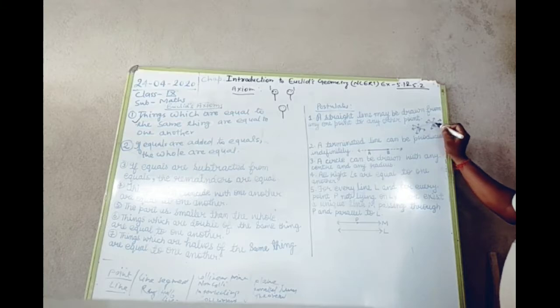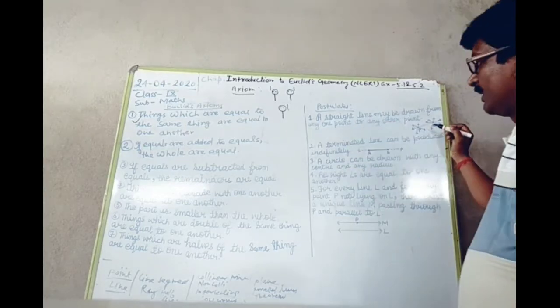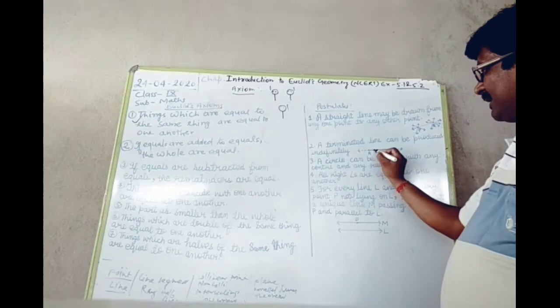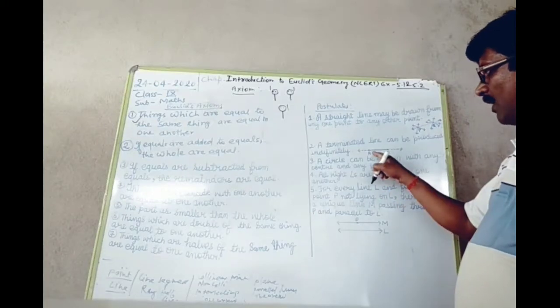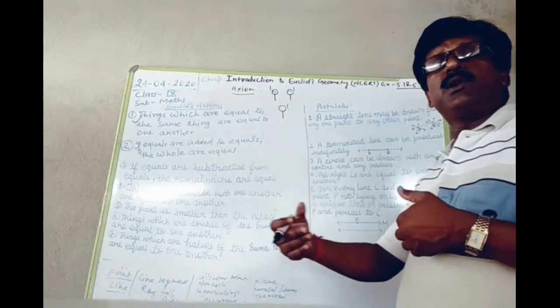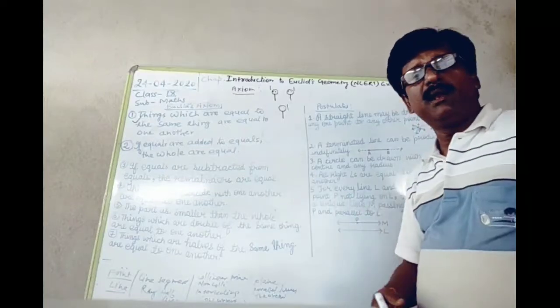Suppose P and Q are taken as points, and from one point, so many straight lines can be drawn. Next, the second postulate: a terminated line can be produced indefinitely on either side.